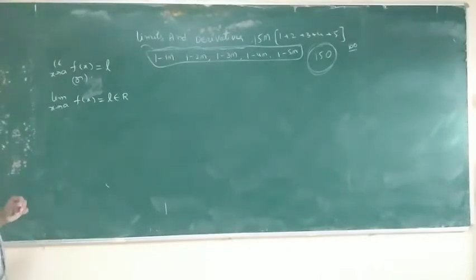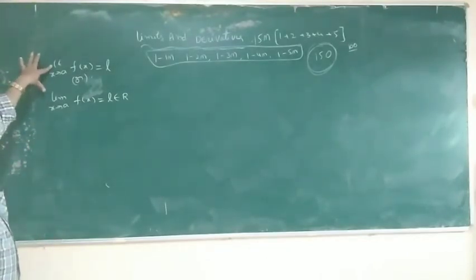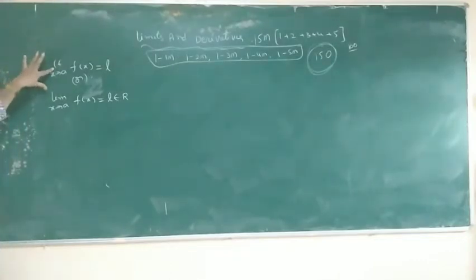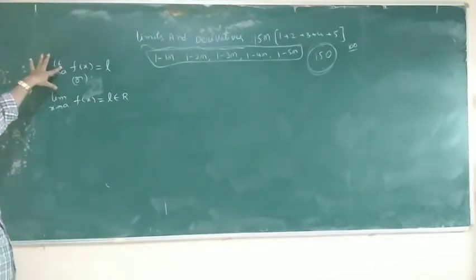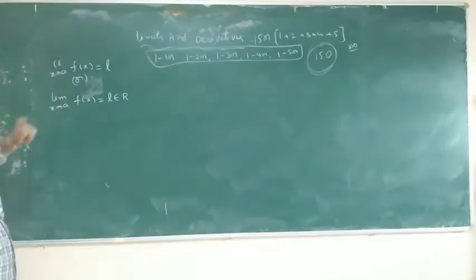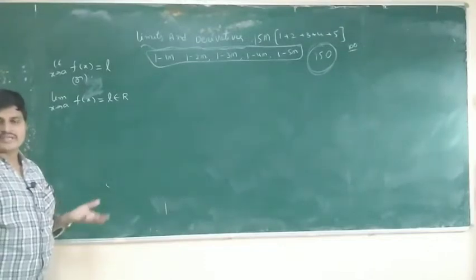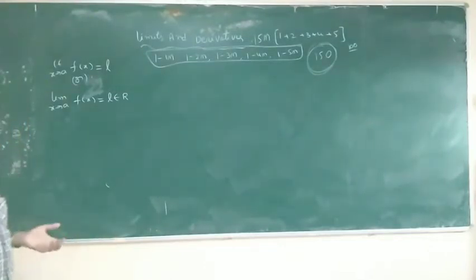How to read? Limit, LT, also limit: first and last letter. Some say LIM, some say LT, both are the same.